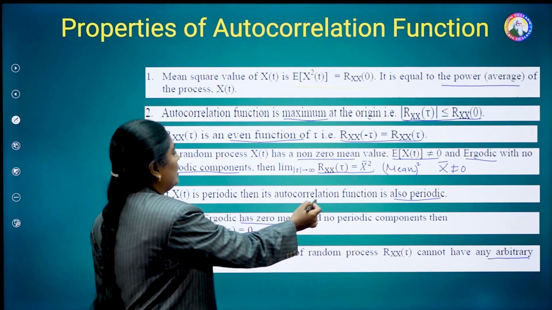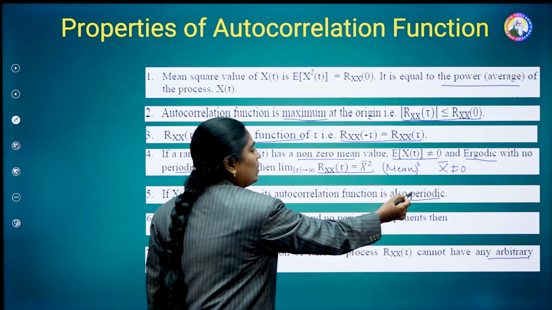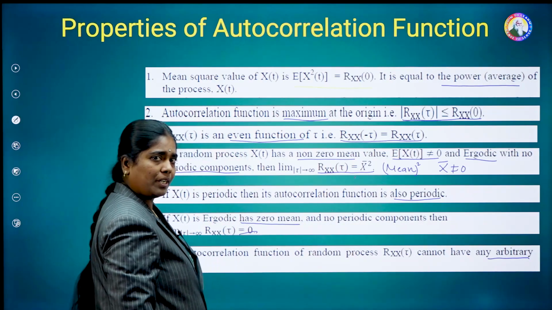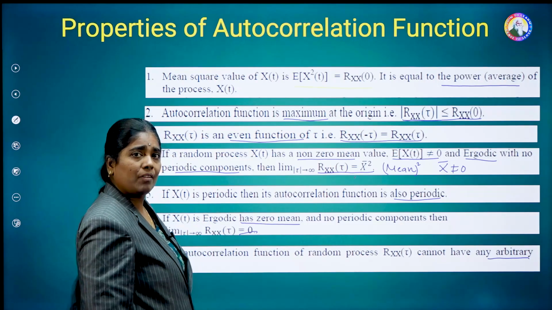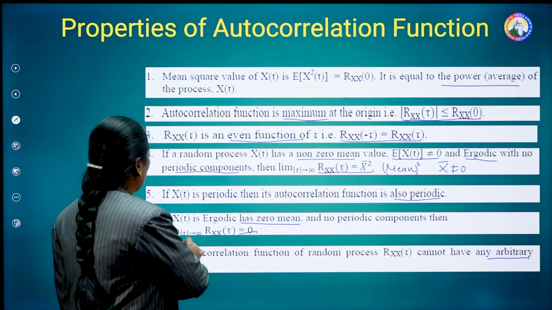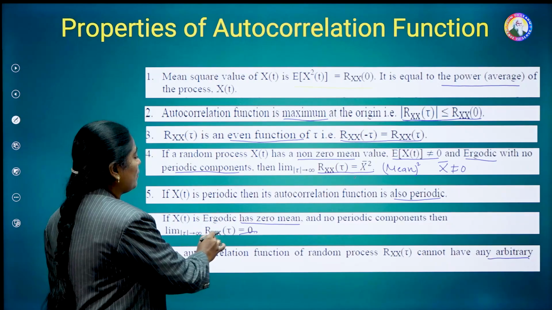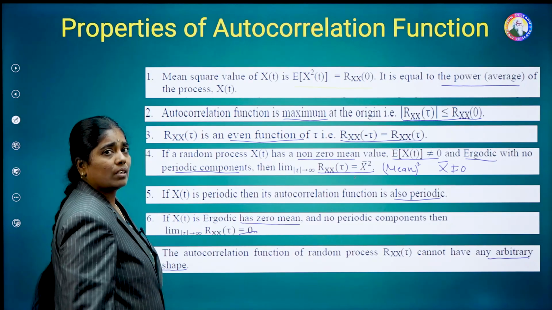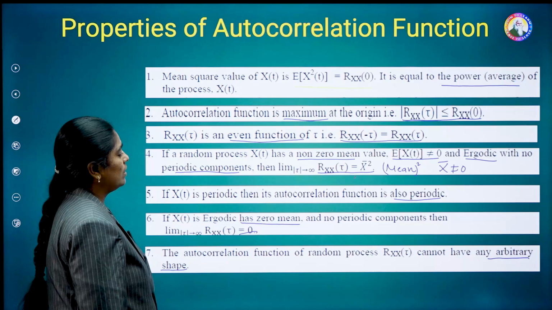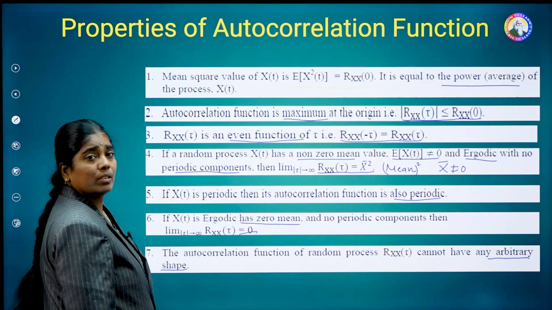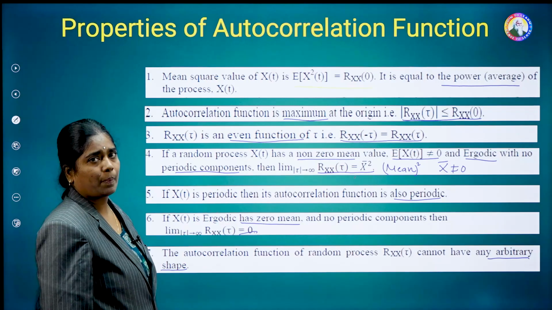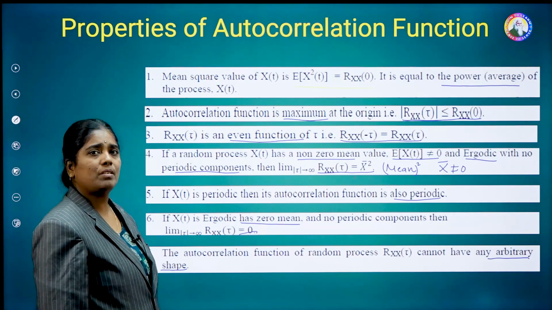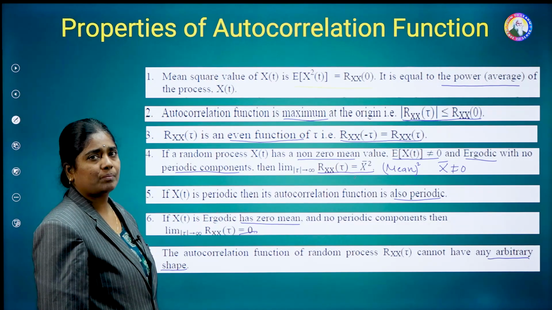The fifth is if x of t is periodic, then the ACF is also periodic. The sixth is if x of t has zero mean value, then limit mod tau tends to infinity, Rxx of tau is equal to 0. And the last, seventh property is that Rx of tau does not contain any arbitrary shape. These are the 7 important properties of the autocorrelation function.